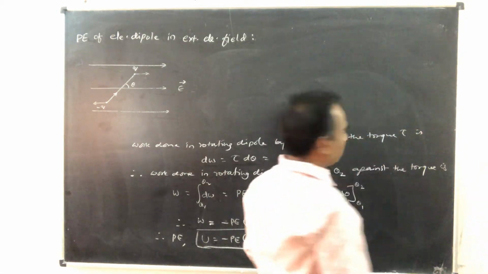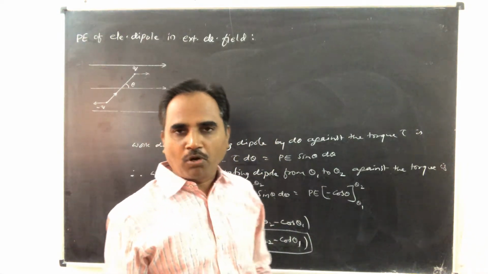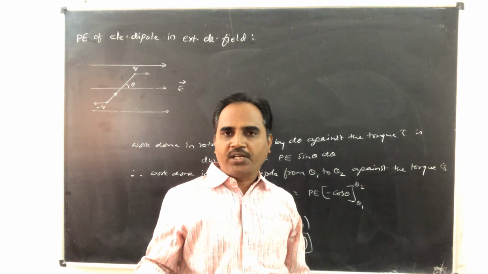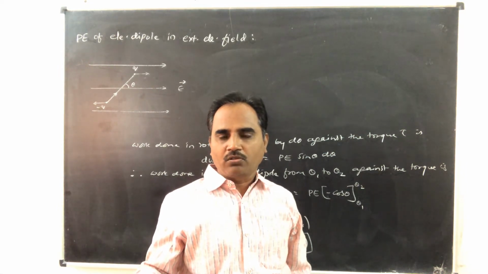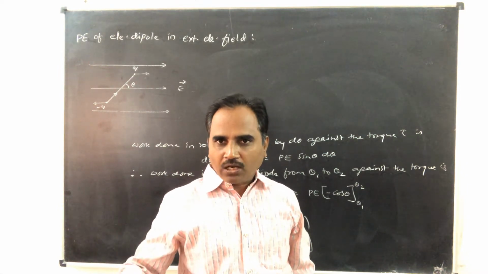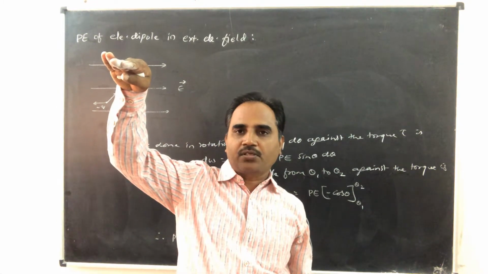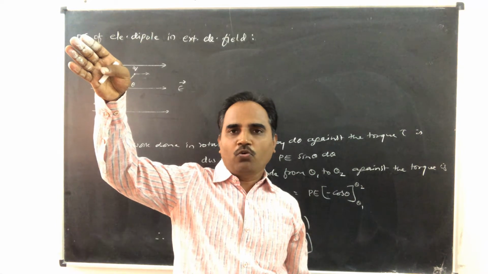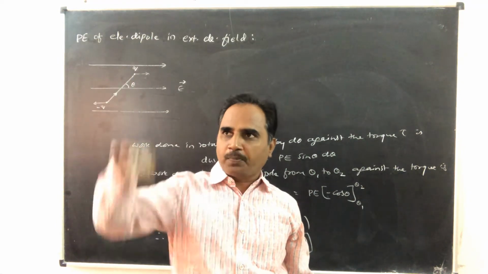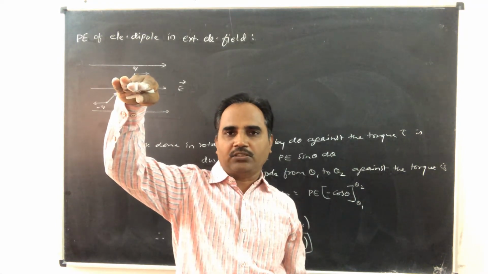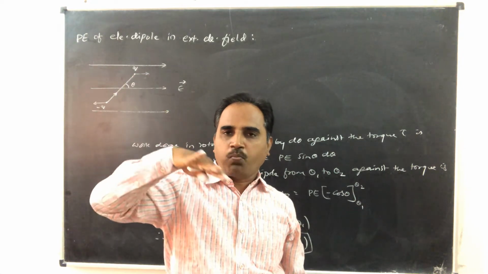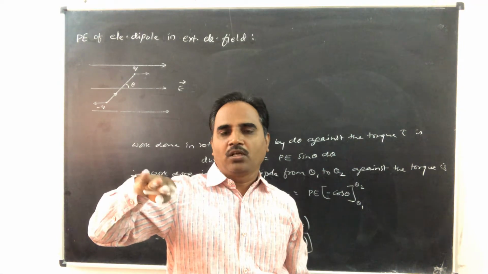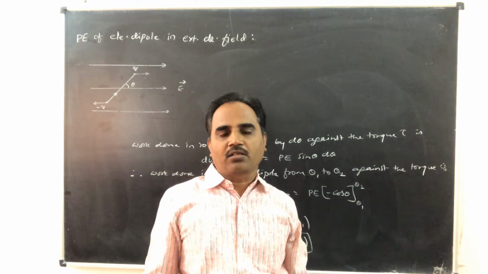It is similar to gravitational potential energy of a body. When a body is lying on the ground, its potential energy is considered to be 0. From the ground, when it is raised to a height h, the potential energy is equal to the work done in raising it to that position, which is mgh. Like this, the potential energy of any system must always be measured from the zero potential energy state.